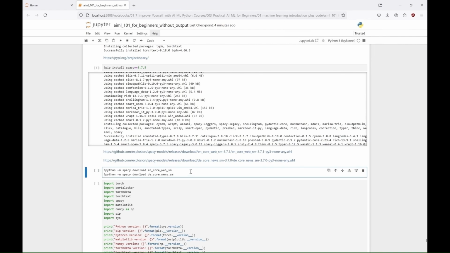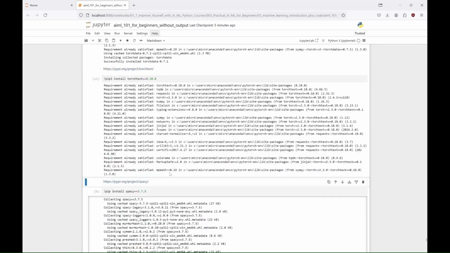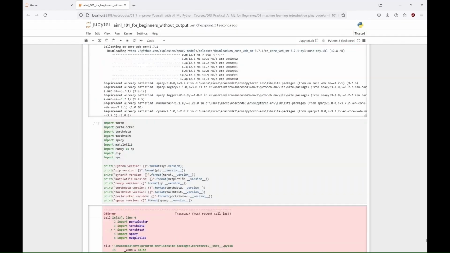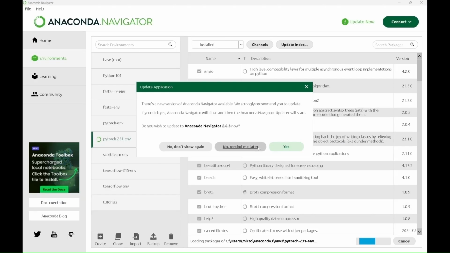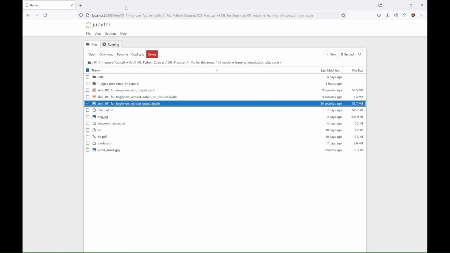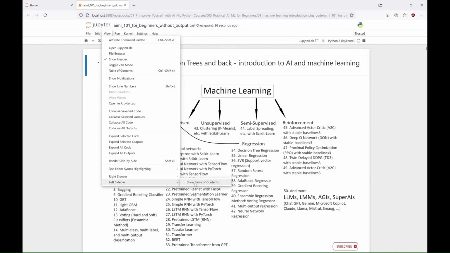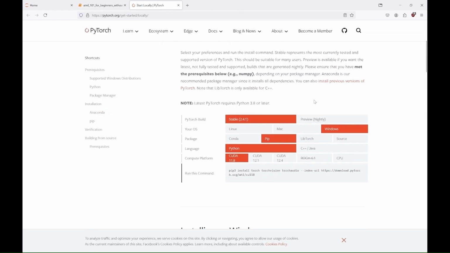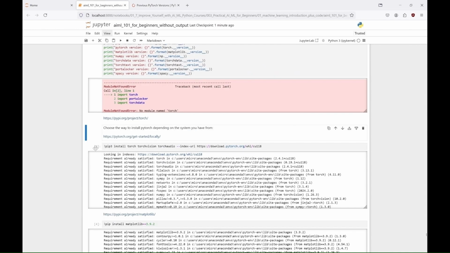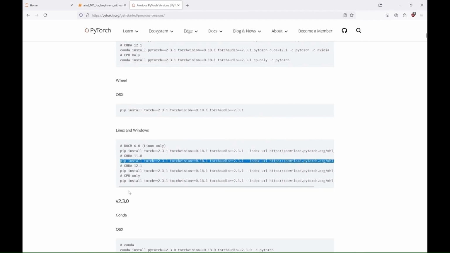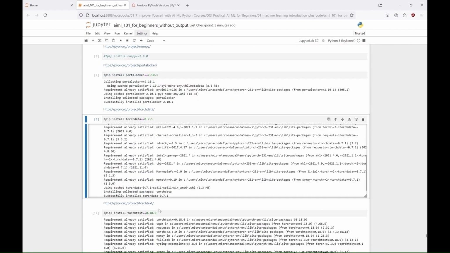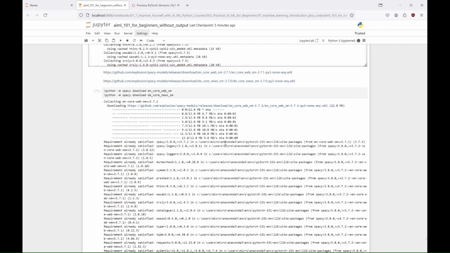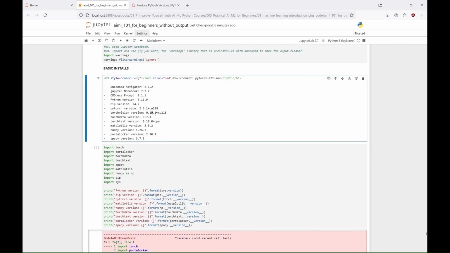I wanted to do it in our PyTorch environment, but I encountered some problems, so I had to create a new environment. I called it PyTorch 231. In this new environment we install PyTorch 2.3, Torchvision 0.18, Torchaudio 2.3, and other related libraries such as Matplotlib, Portalocker, TorchData, TorchText, and spaCy. We also download language models for English and German from spaCy. Follow the instructions in the tutorial to create this working environment.